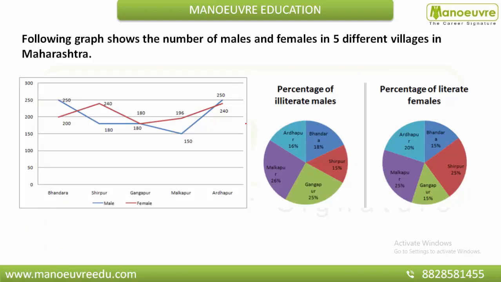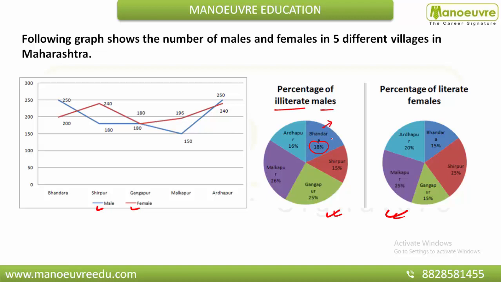Following graph shows the number of males and females in 5 different villages in Maharashtra. So there are 5 different villages: Bandra, Shirpur, Gangapur, Malkapur and Ardhapur. This is the red line which represents female, and this is the blue line which represents male. So guys, this is our line graph, and this is a pie chart you can say, where it is given the percentage of illiterate males.